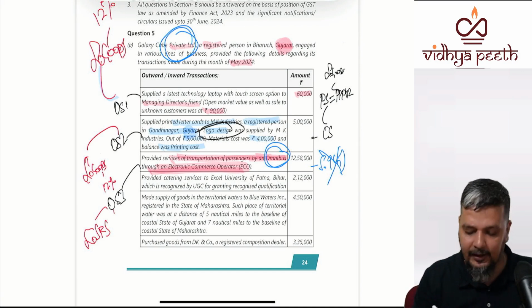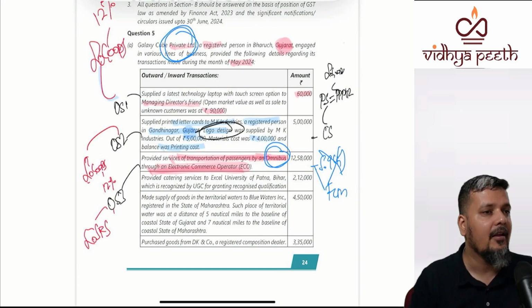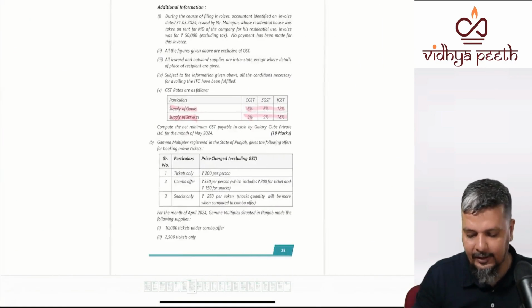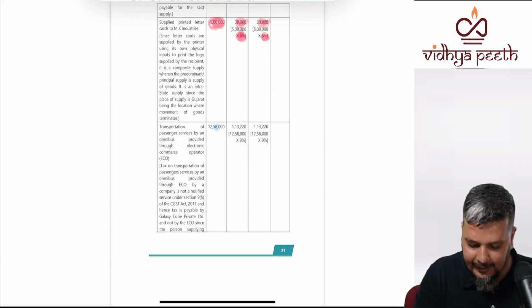When it is not 9(5), you come to a conclusion that it is FCM. This will come in whose computation? Galaxy Cube Private Limited. So there you need to explain all these points and tell that Galaxy Cube Private Limited will pay GST.